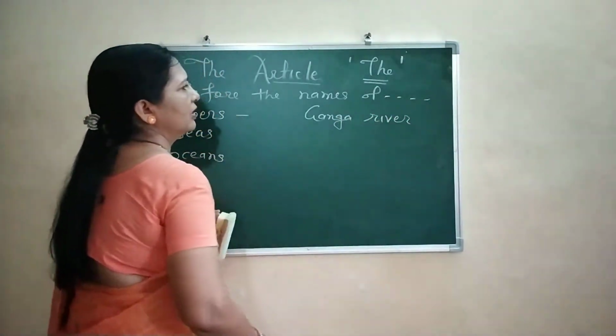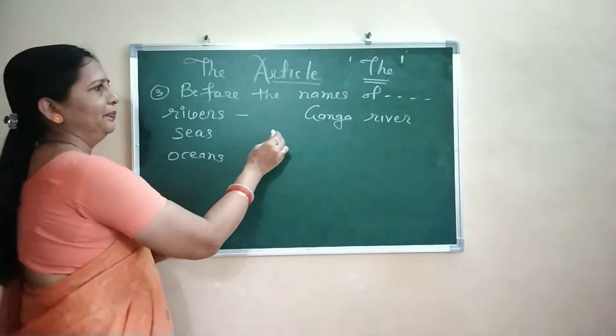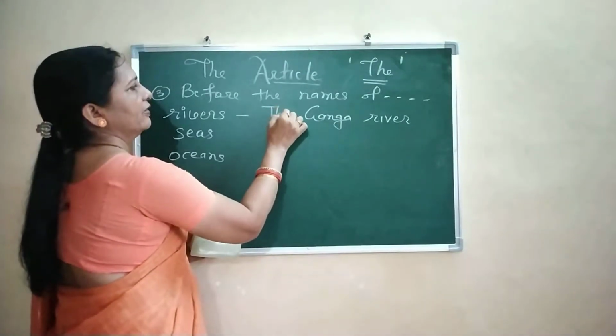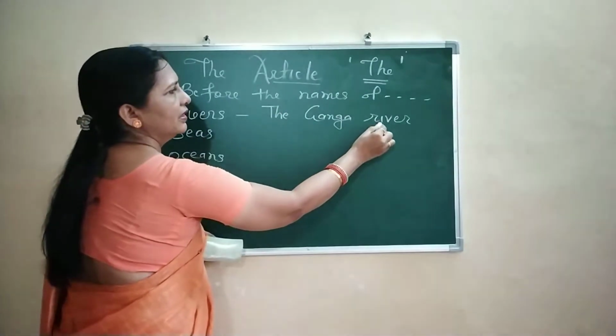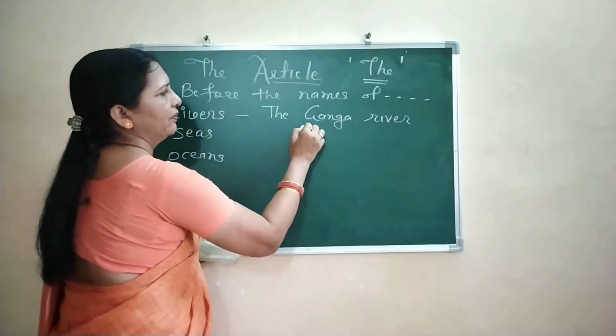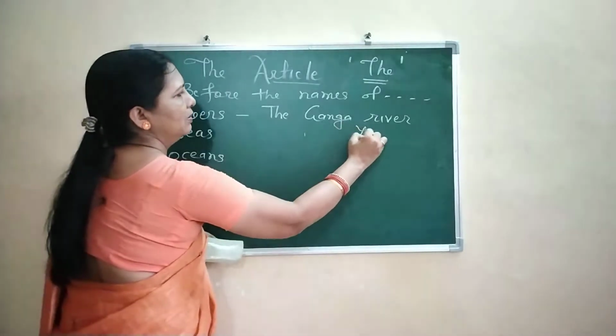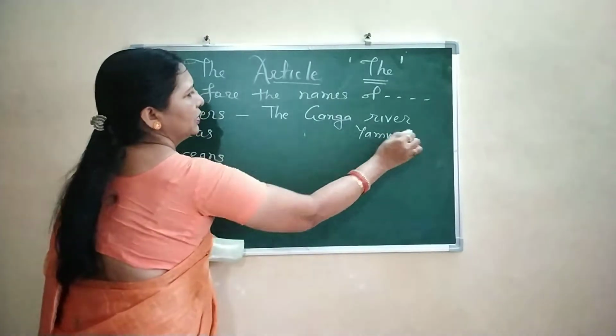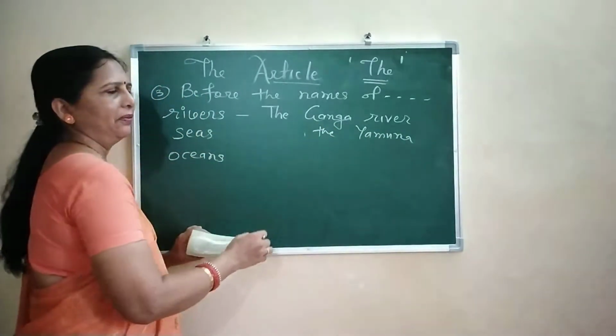The English people pronounce it as the Ganges. So, the Ganga river. Even if the word river is not there, then also, for example, Yamuna. Then what you should say is the Yamuna.